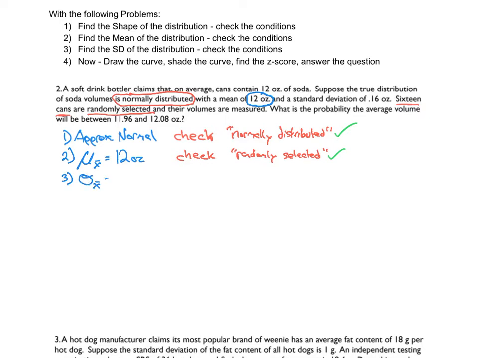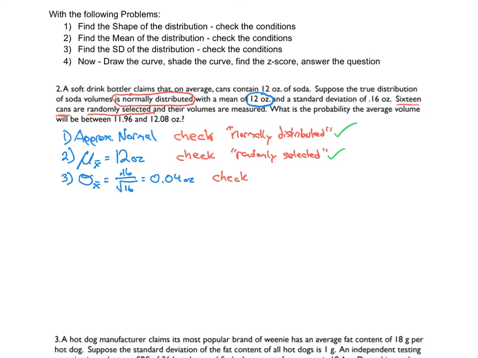And let's try the standard deviation. It says that it should be the standard deviation, 0.16, divided by the square root of 16. So that's going to be a calculator function. I'm going to go 0.16 divided by 4, that's the square root of 16, and I get 0.04 ounces. But we have to check, right? Let's just get in the habit of checking.